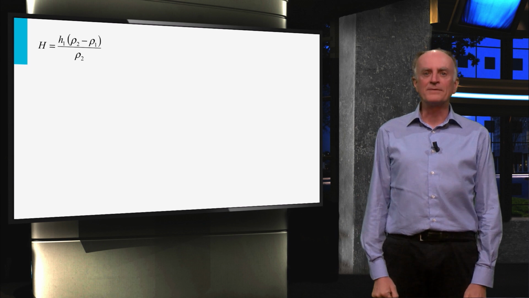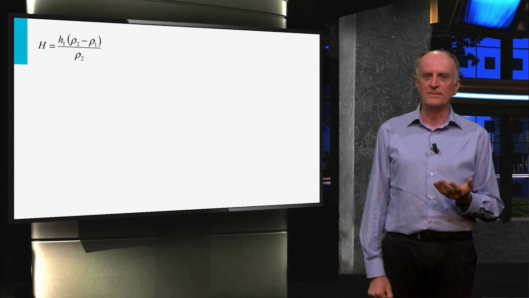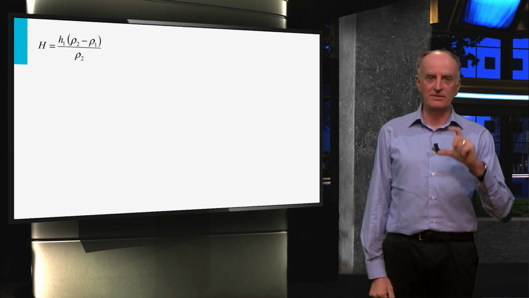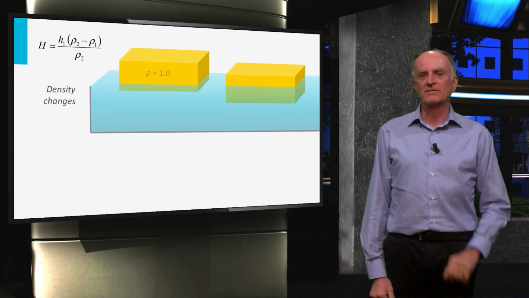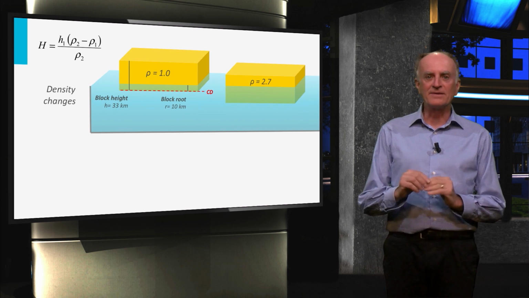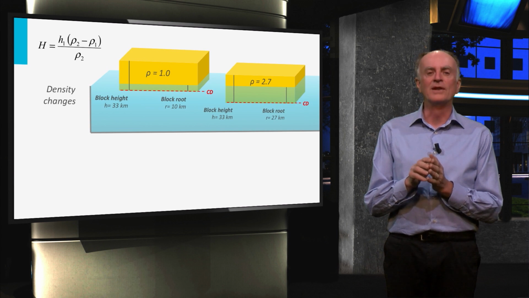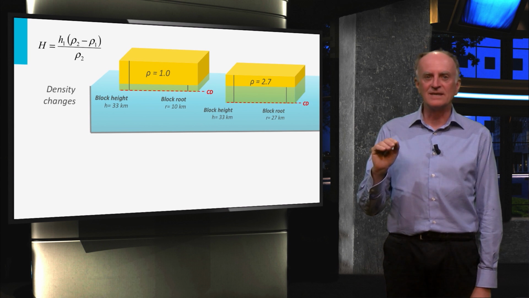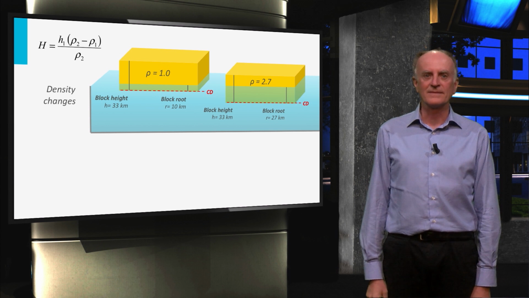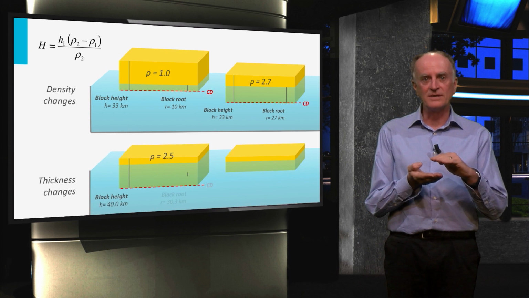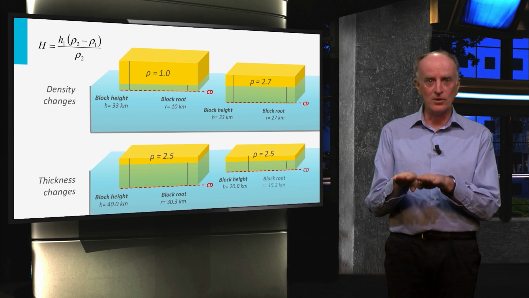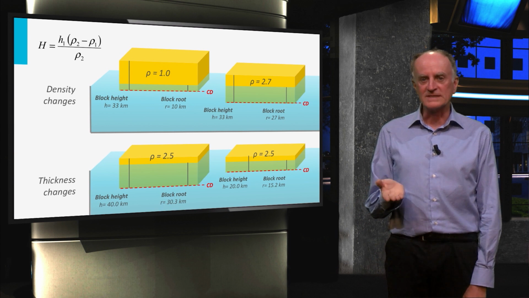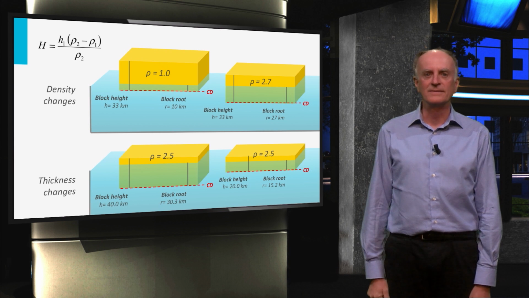There are then three parameters controlling the topography of our block: the density of the block itself and of the displaced fluid, and the height of the block. In the upper part of the slide, you see that the higher the density of the floating block, the lower its topography. Indeed, heavy bodies tend to decrease in topography. A decrease in thickness of the body produces the same result, namely a lower topography. Note also that the base of the thin block is higher than that of the thick block.